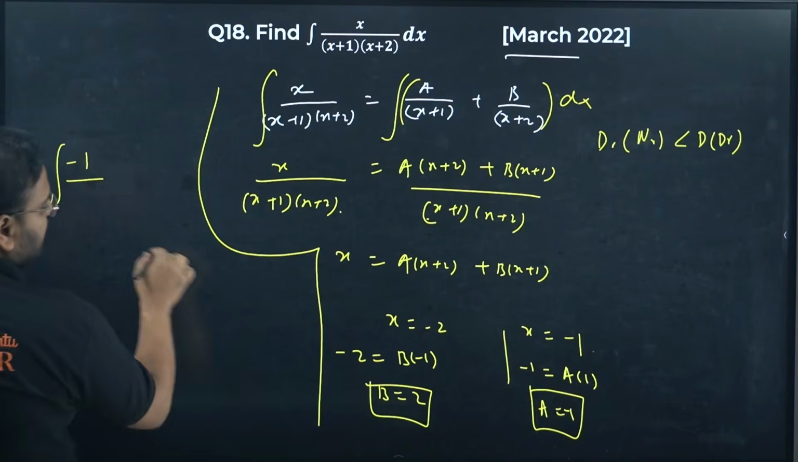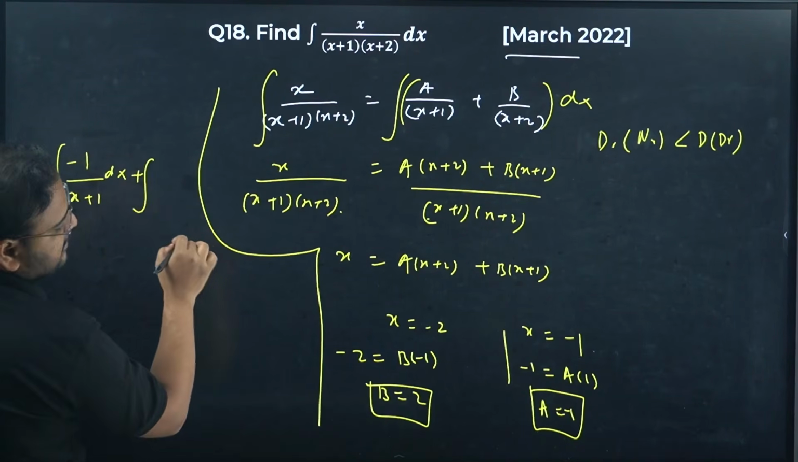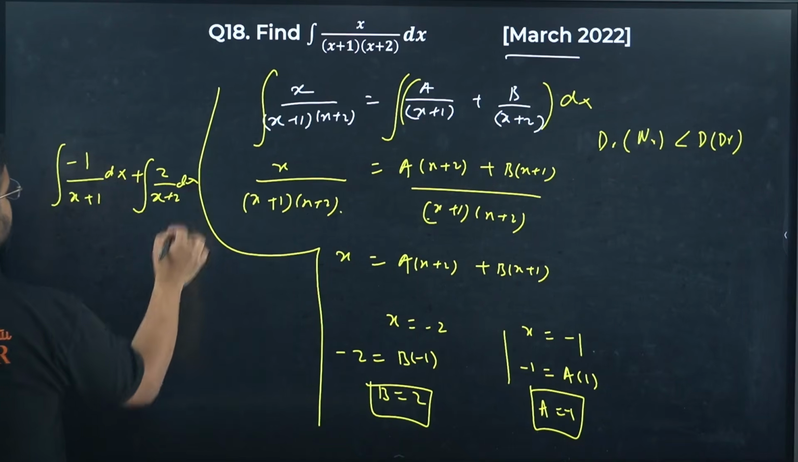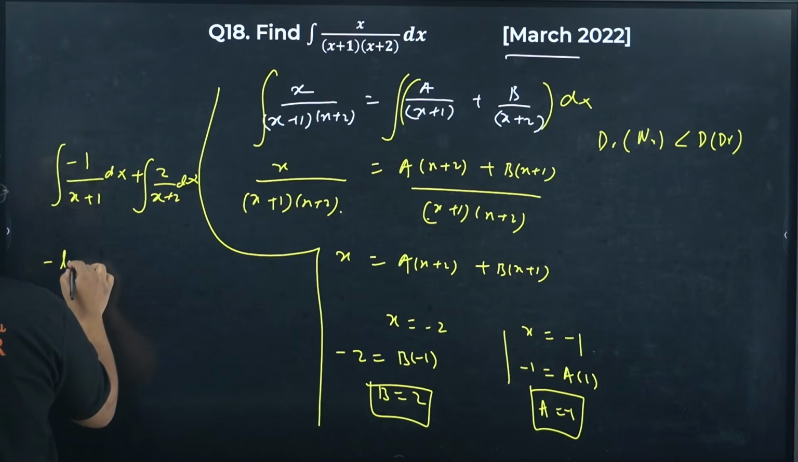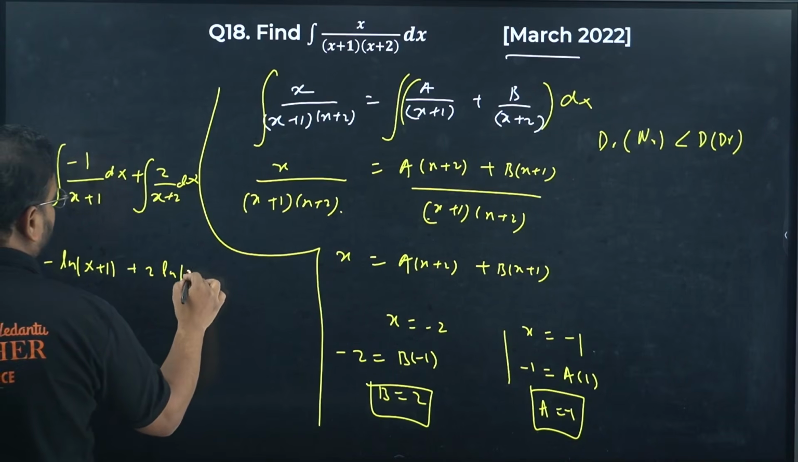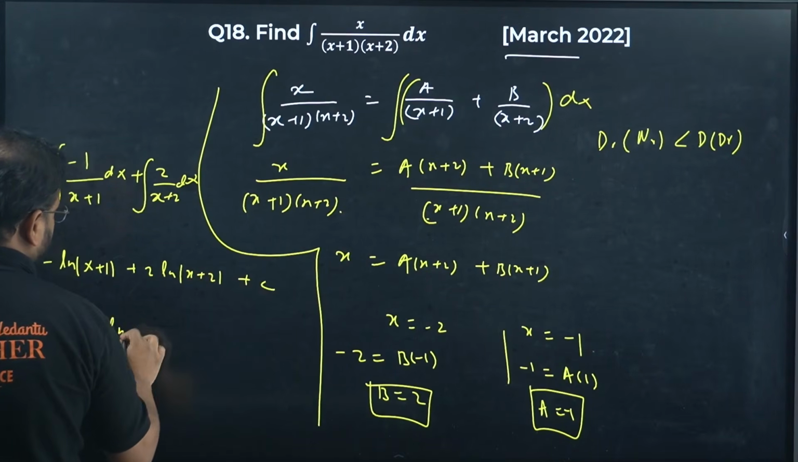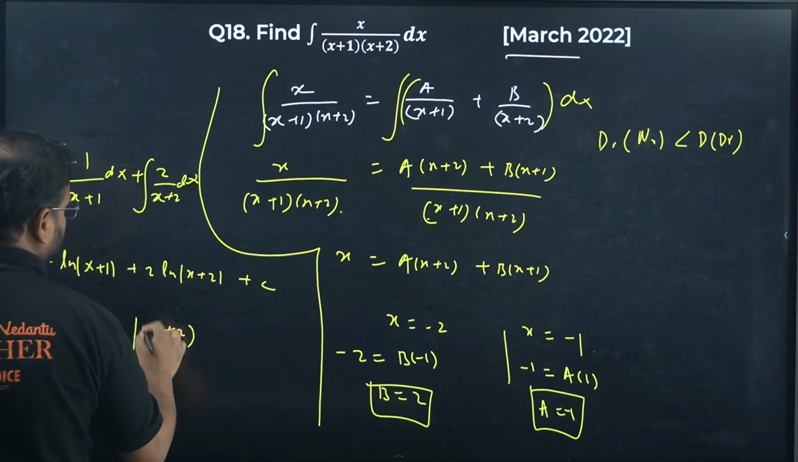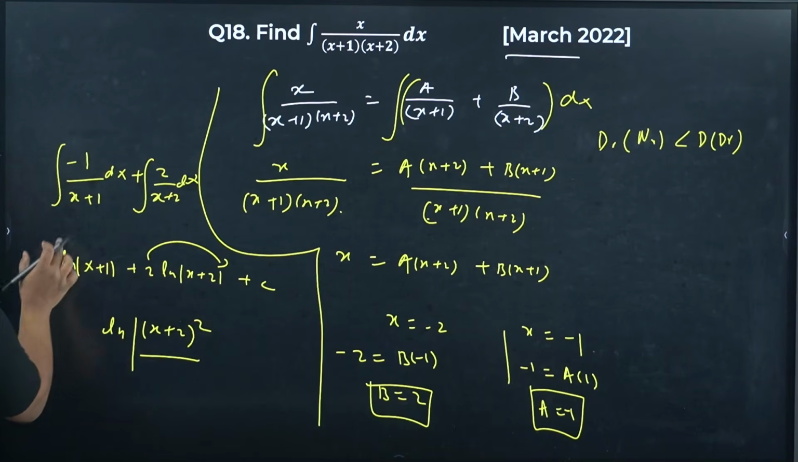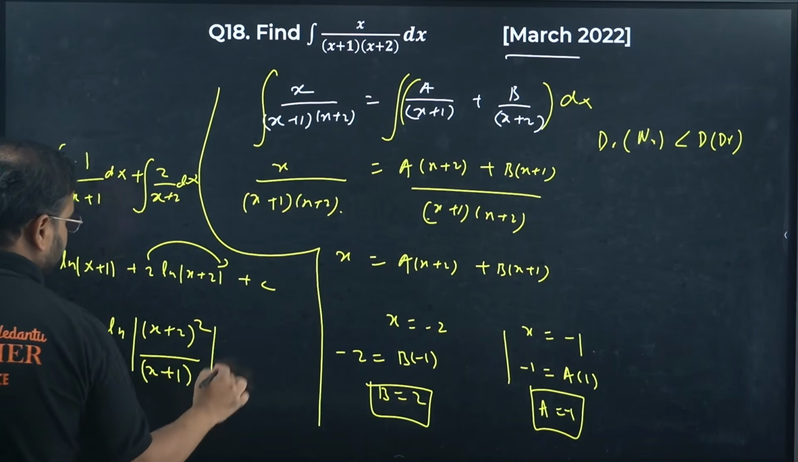A is -1, so -1 upon x plus 1 dx plus integration of, what is b? 2. 2 upon x plus 2 dx. The answer becomes minus ln of x plus 1 plus 2 ln of x plus 2. Of course plus c is there. My final result becomes ln of (x plus 2) whole square, divided by x plus 1, since the coefficient is negative it comes in the denominator, plus c.